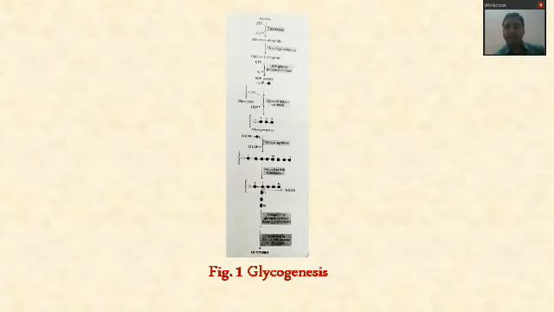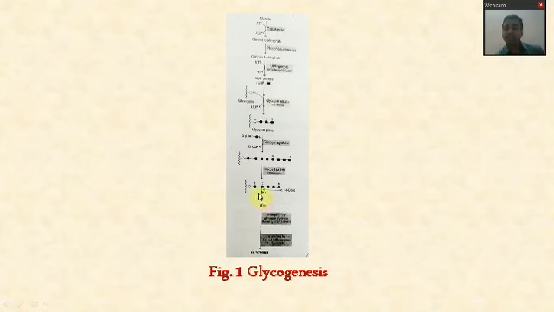This is the diagram which you have to draw in the examination. So glucose, glucokinase, glucose 6 phosphate, then glucose 1 phosphate, then UDP glucose, then the glycogen primer, glycogen synthase, glycosyl alpha 4,6 transferase, and then it is the linear chain and the branch.